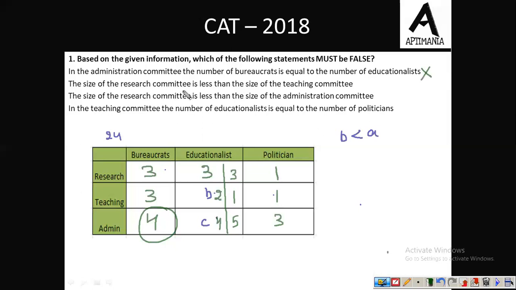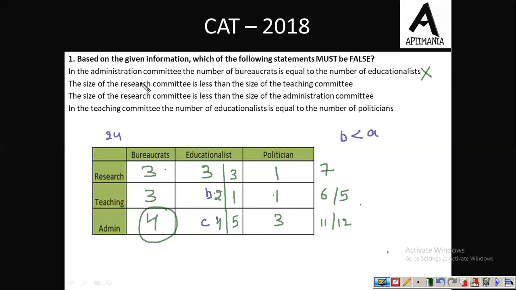The size of research committee is less than that of teaching committee. Research committee में we have how many? 7 members are there. Teaching में we have 3, and in case we have 2 members over here, so 2 और 1 6 हो जाएंगे, और in case 1 1 लेते हैं तो 5 हो जाएंगे. There is a confusion on this. और यहाँ पर कितना हो जाएगा?